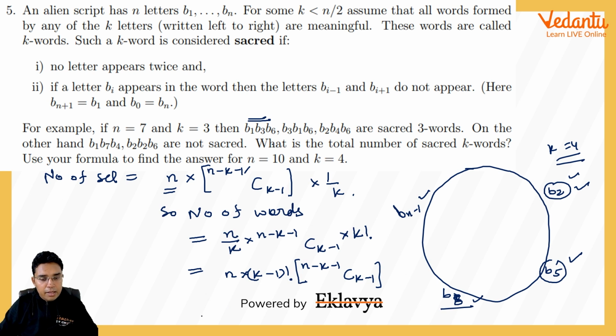Now they have said that if we take n to be 10, k to be 4, so this will be 3 factorial into, so 10 minus 4, 6 minus 1, 5 C 3. So this will become 10 into 10, 100 into 6. So answer will be 600 for this question.